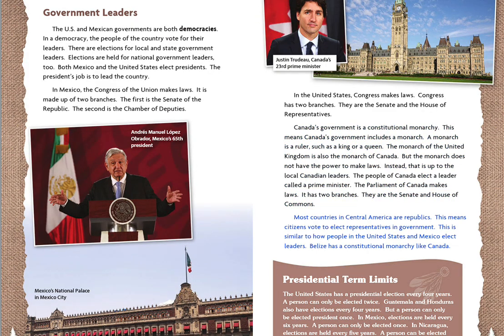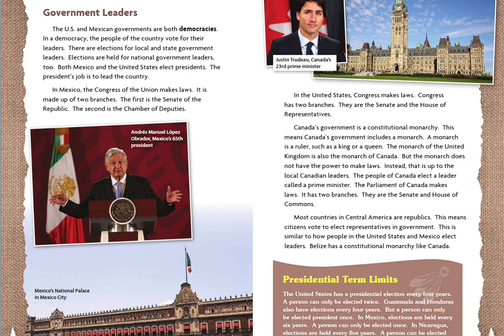Most countries in Central America are republics. This means citizens vote to elect representatives in government. This is similar to how people in the United States and Mexico elect leaders. Belize has a constitutional monarchy like Canada. Canada's Parliament in Ottawa. Justin Trudeau, Canada's 23rd Prime Minister.